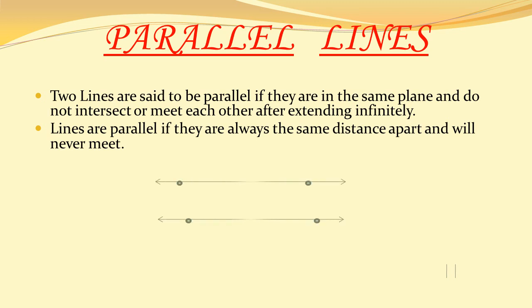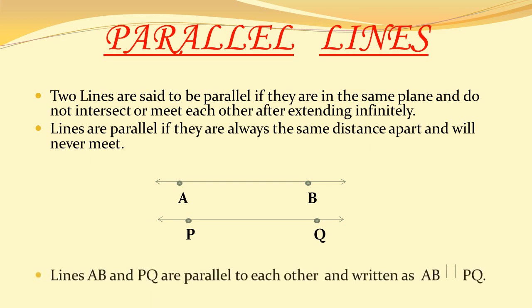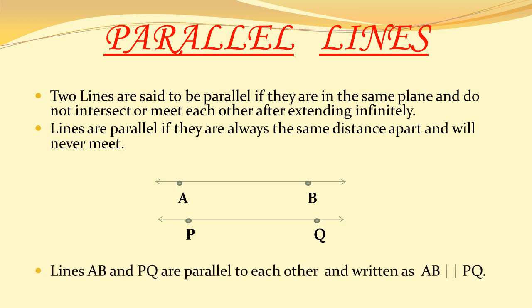You can see in the figure line AB and line PQ. If we extend them, they still will not meet each other, and so they are known as parallel lines. It is written as AB parallel to PQ. The two standing lines between AB and PQ are the symbol of parallel lines.